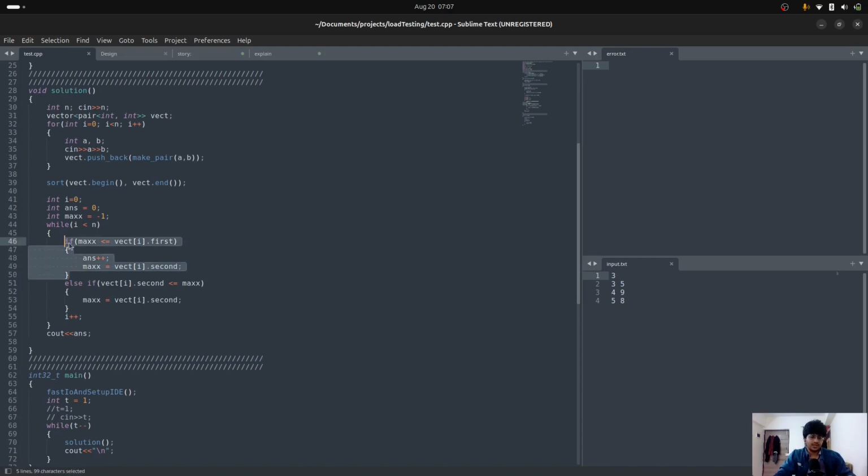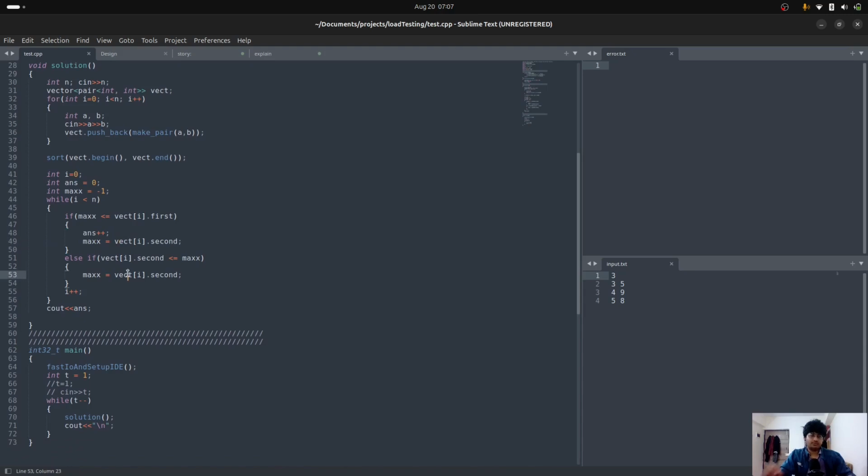Okay, so that is one thing. Another thing is, what if that movie is not watchable, right? So what we are going to say is, okay, let's check this current movie end time. If it is smaller than my previous movie, then we are going to pick this movie into the to-do list and remove the previous movie, and we are just iterating over, and that's our answer. Okay, thanks for watching.